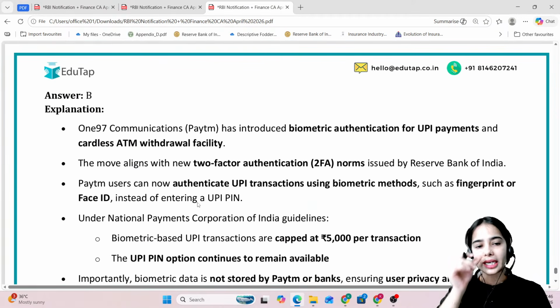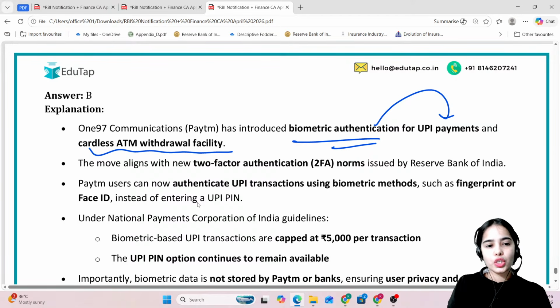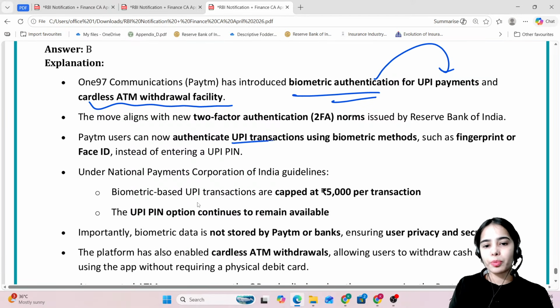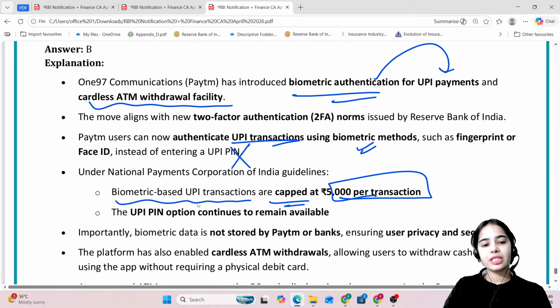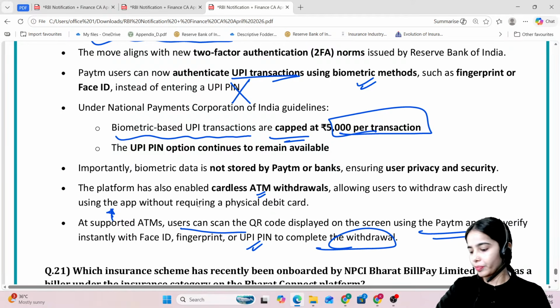So the idea is that One97 Communications, Paytm, has introduced biometric authentication for UPI payments, and there is also a cardless ATM withdrawal facility. Paytm users can now authenticate UPI transactions without using the UPI PIN, just through the biometric method, putting your face scan or thumbprint on the mobile phone. Biometric based UPI transactions are capped at 5,000 per transaction, and there are also cardless ATM withdrawals that you can do at the supported ATMs. Users can scan the QR code displayed on the screen using the Paytm app and verify instantly with their biometric or UPI PIN to complete the withdrawal.